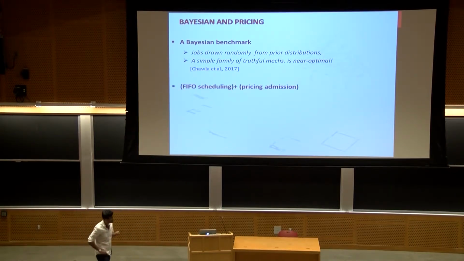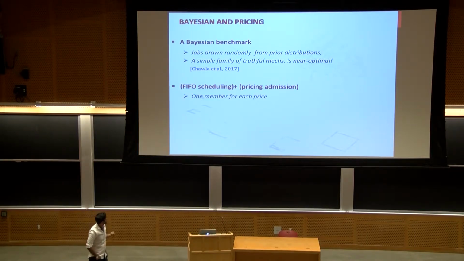So what are these mechanisms? They are basically FIFO scheduling combined with pricing as an admission control, which is the case where you post a price, a job arrives, you admit the job if the value is greater than the price, and then the job goes to a FIFO queue to be scheduled.